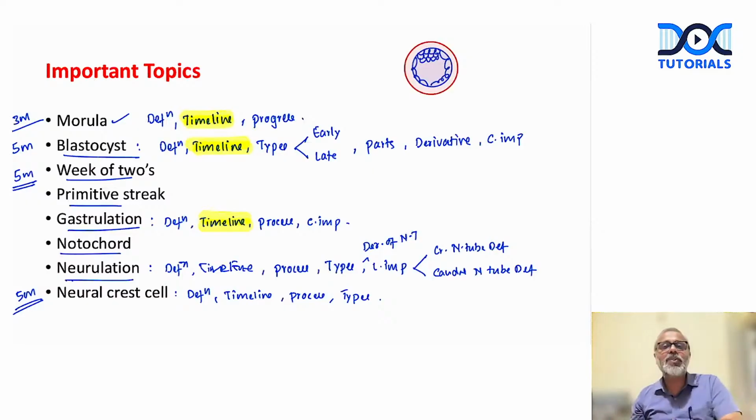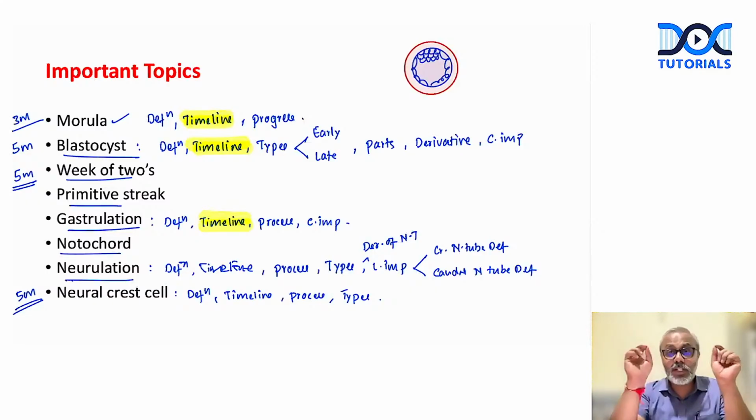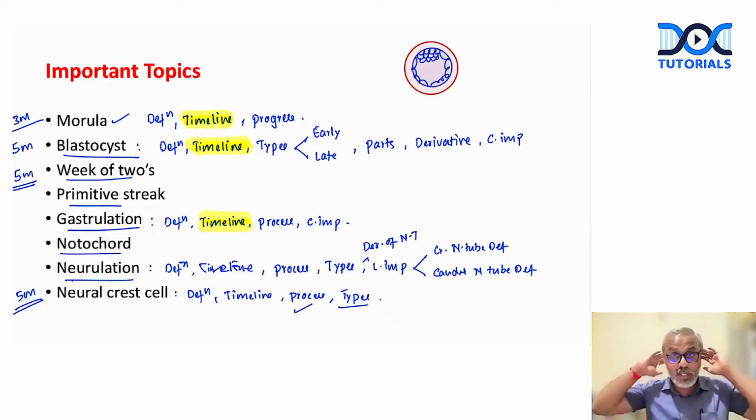But this is how you should describe it. What are neural crest cells? Neural crest cells refers to the tip of the neural folds, right? When exactly they are formed? They are formed during the 4th week of development. How they are formed? They are formed by the completion of the process of closure of the neural tube. What are the types? Based on their location, we have cranial, then we have the cervical, then we have the truncal, right? So there are different types of neural crest cells we need to mention.